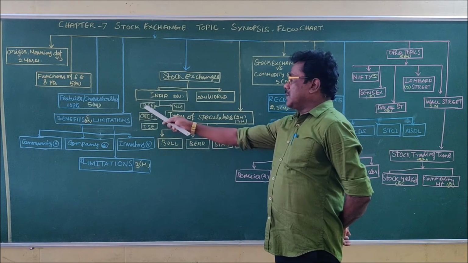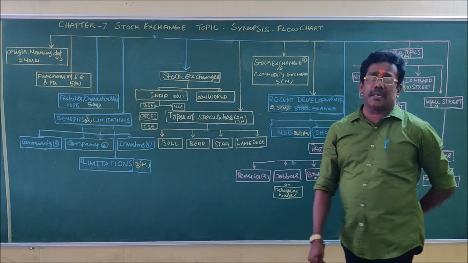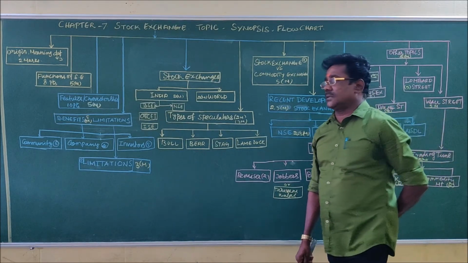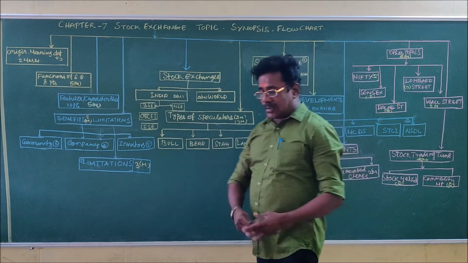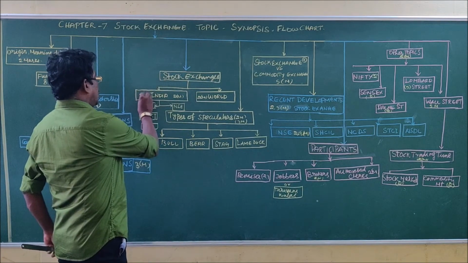So Bombay Stock Exchange is one of the regional level stock exchanges. How many stock exchanges are functioning at regional level? 21 stock exchanges. The total number of stock exchanges functioning in our country is 24. 24 stock exchanges are functioning in India.